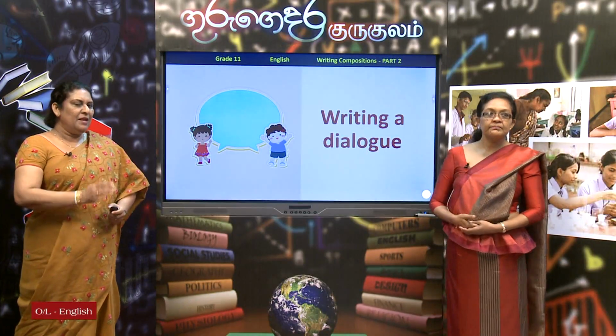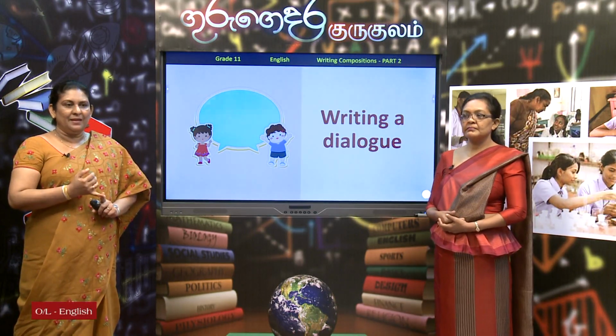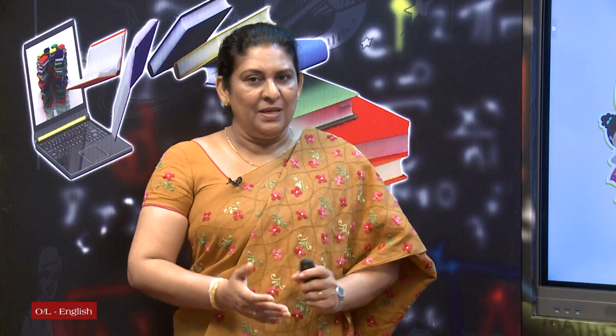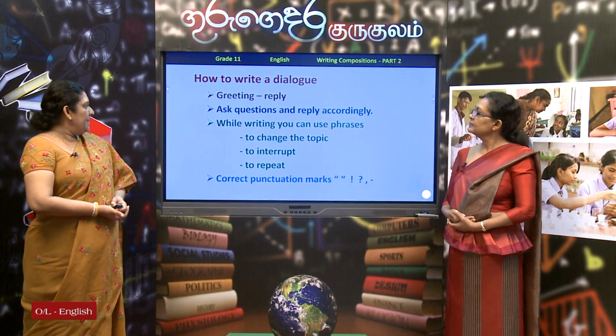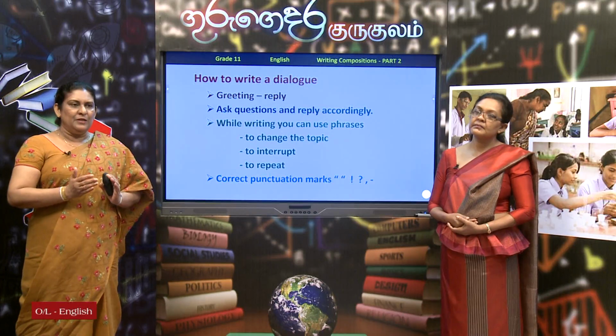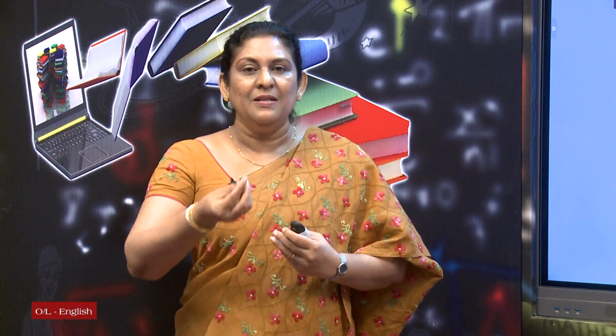Right. Yes? Now, there are 4 types of writing activities, children, and the 4th one will be either you have to write a dialogue or a story. So, I will teach you both, and this is the first one, a dialogue. Right. Now, I will tell you how to write a dialogue. So, a dialogue is between 2 people. So, then it is real speaking. So, then the expressions are very informal. So, you have to match with the question or the response of the other person.